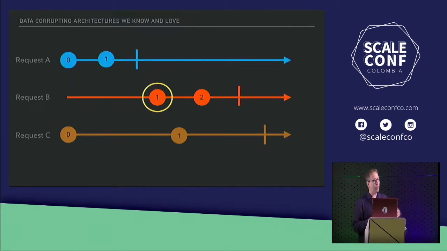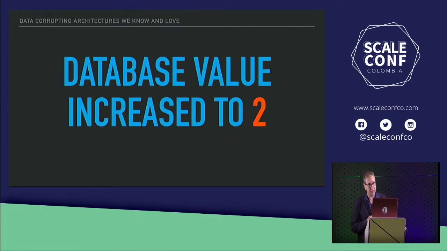Then request B, which got queued up and was waiting for whatever reason it might be, reads that value back from the database, and it reads 1. When it adds 1 to it, we end up with 2. This is great. This is one of our happy interleavings that is going on right here. So when we rewrite this back to the database, we're going to get a value of 2, which is exactly what we'd want to have happen.